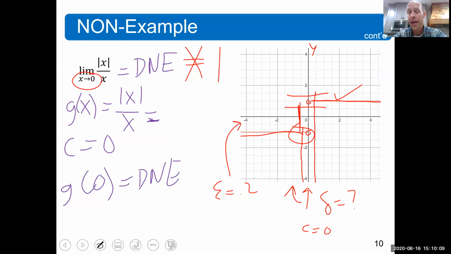Now, honestly, if I gave you an epsilon that's bigger than 2, or bigger than 1, let's say, then you can do that. All I got to do is pick my epsilon to be less than 1 and I win.